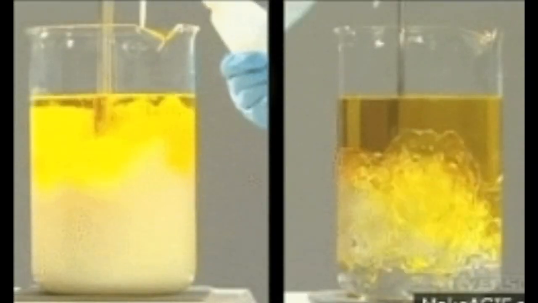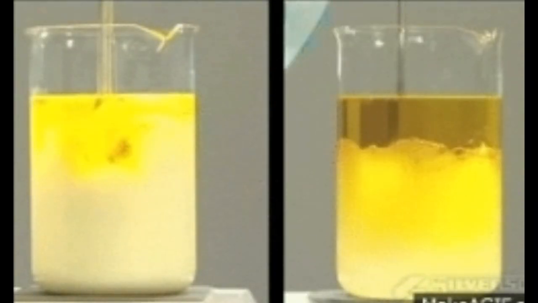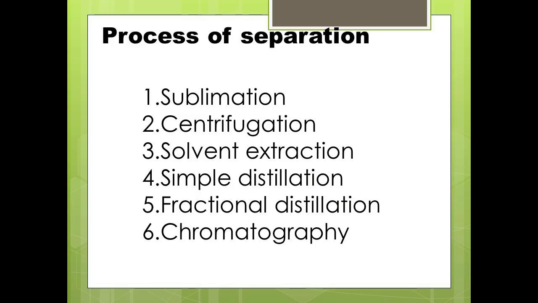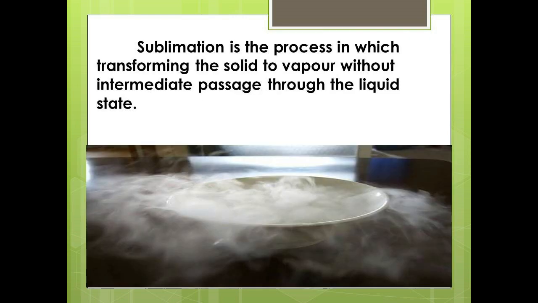Here we can see the example of oil-water emulsion. Let's see the process of separation. In this lesson we have 6 separation methods: sublimation, centrifugation, solvent extraction, simple distillation, fractional distillation, and chromatography.